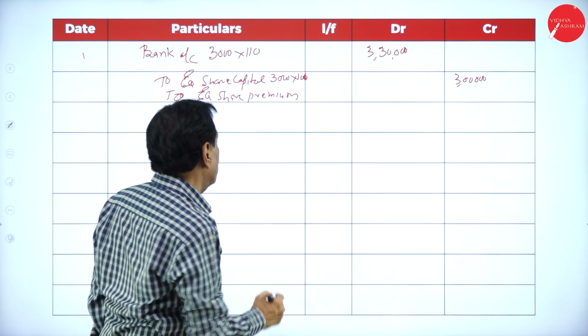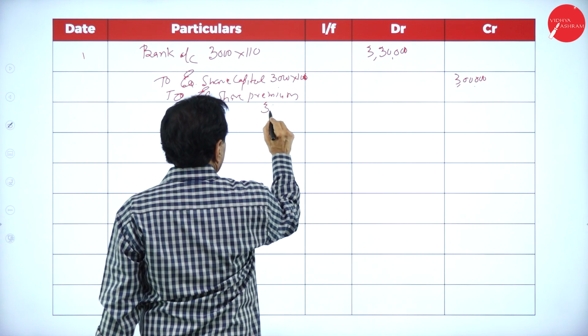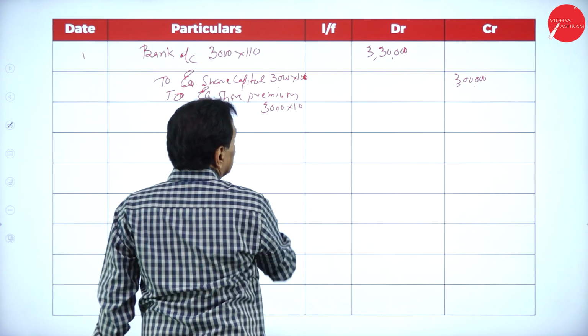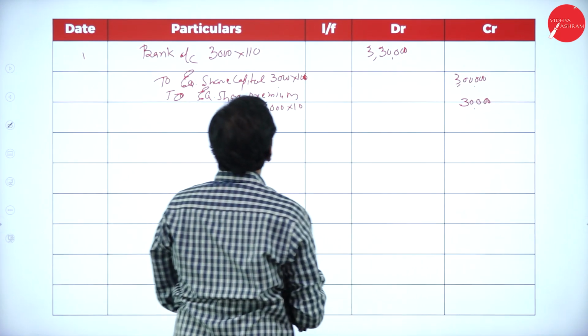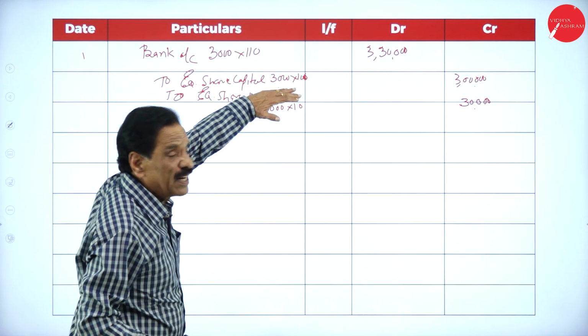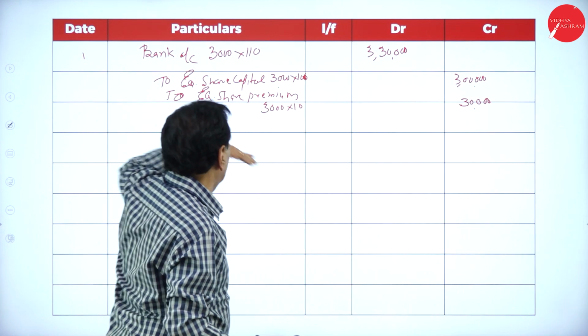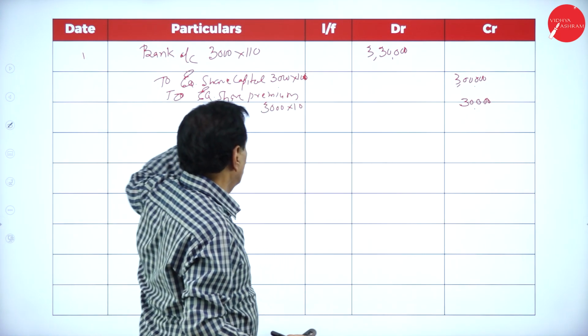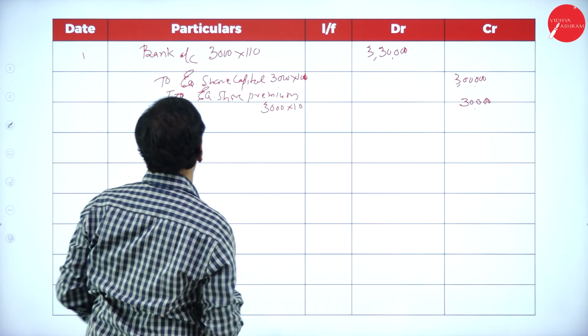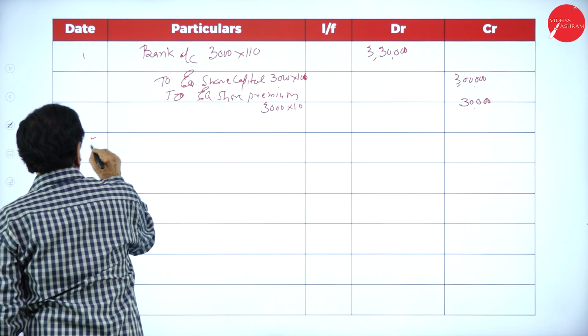To share premium, 3,000 into 10, 30,000. So 3,000 into 110, 3,30,000. Equity share capital 3,000 into 100 is 3 lakh, to equity share premium 30,000. That is the first entry.